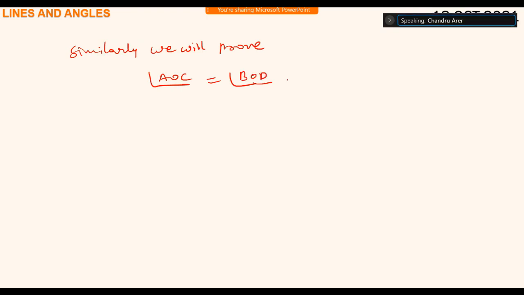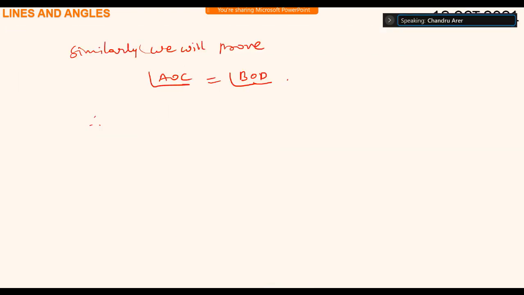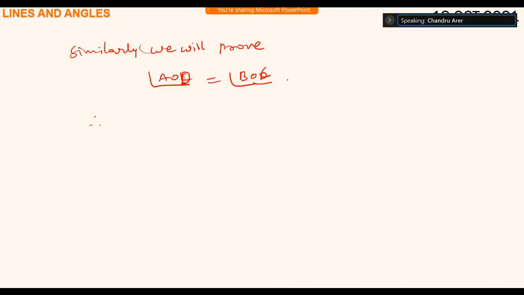That's it. Sir, this only we proved now. Angle AOD equals angle BOC. So we will write that. We will not prove the other part. We proved one, and for the other we will say similarly we can prove. Angle AOD is equal to angle BOC.